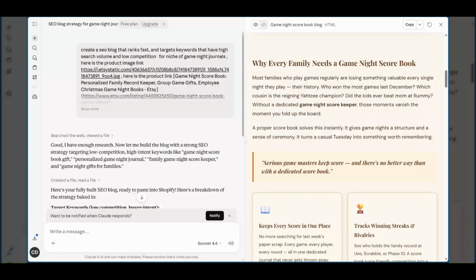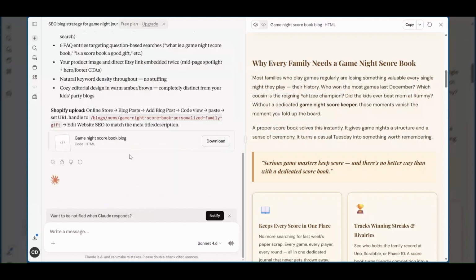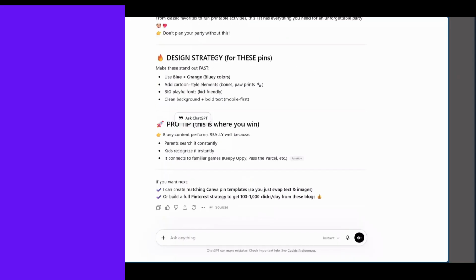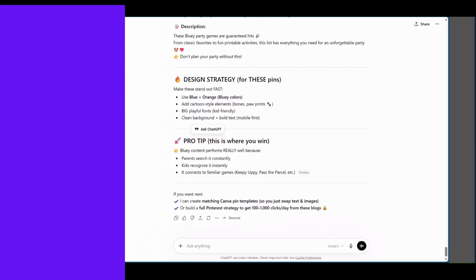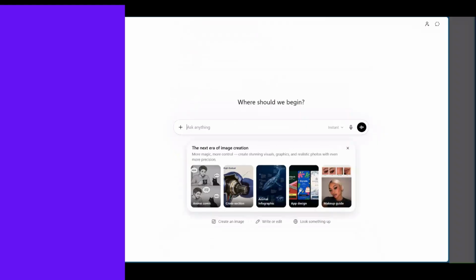You can go ahead and ask them that too. But like I said, if they're only giving you a couple of times, maybe you can go to chat if you have that for free and tell them to create your SEO blog title. Create a SEO blog title, meta description, and tags for this blog.